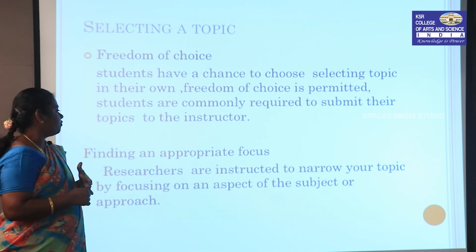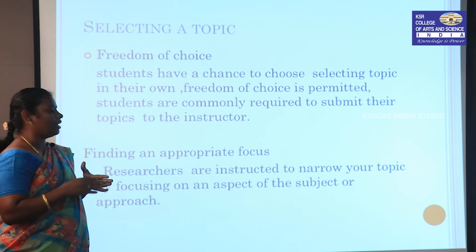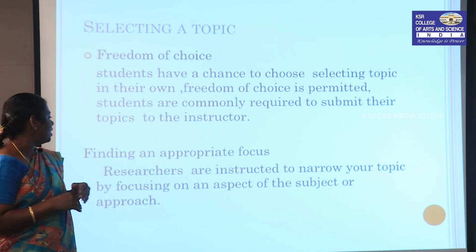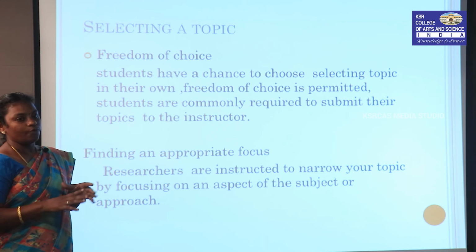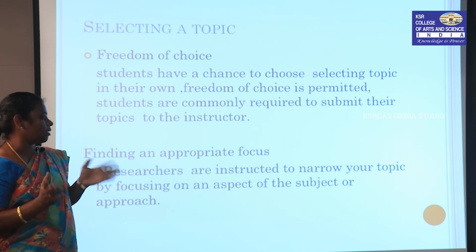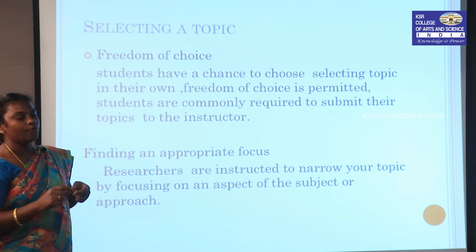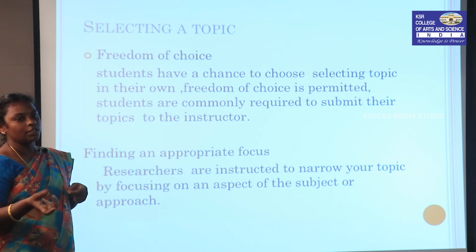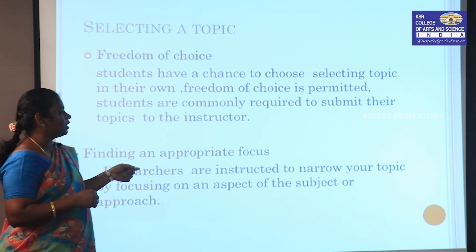Finding an appropriate focus. So, what area am I appropriately finding a solution for? Researchers are instructed to narrow the topic by focusing on an aspect of the subject or approach. Variously, we have many different topics available. In particular, in what topic and in what aspect am I working? So, narrow down your topic with your instructor, or narrow down the topics in your own way. This is what is explained in this point.